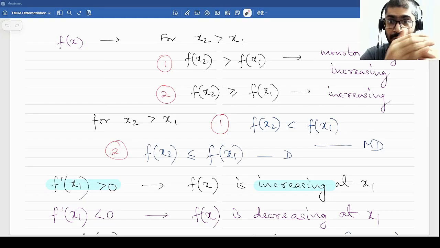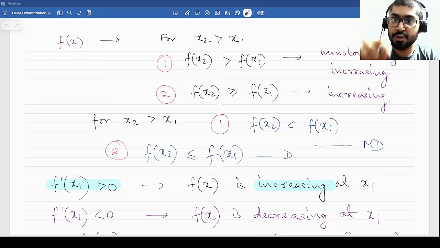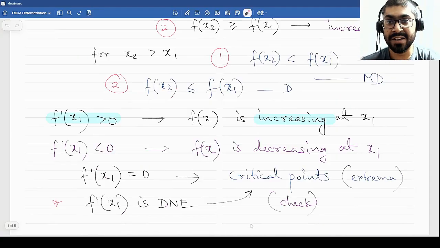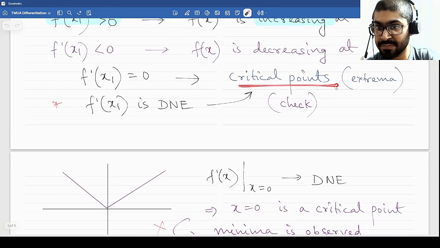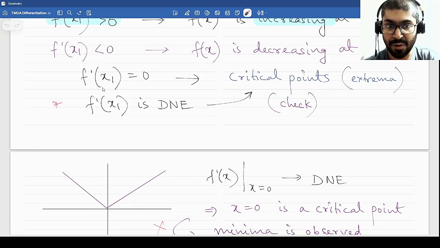Alright? So from this discussion, if you did not catch it because I did not use any illustrations, do rewind this part and listen to it again. So from this discussion, we established that for the sign of the derivative to change, it either has to be through f dash x equal to 0 or through a point where the derivative does not exist. Remember this. Now both of these kinds of points, where f dash x is 0 and where f dash x does not exist, are known as critical points. So usually the extrema of a function rest here.